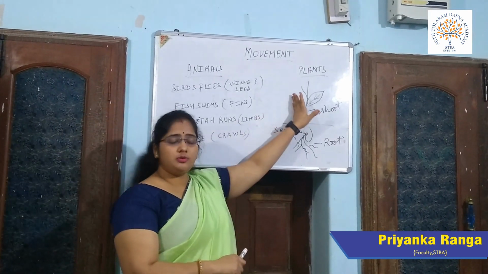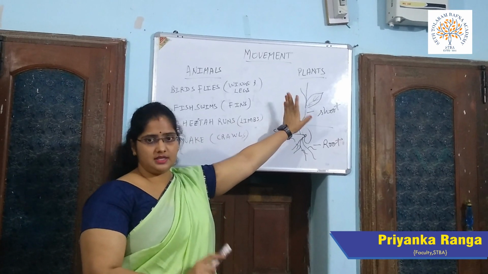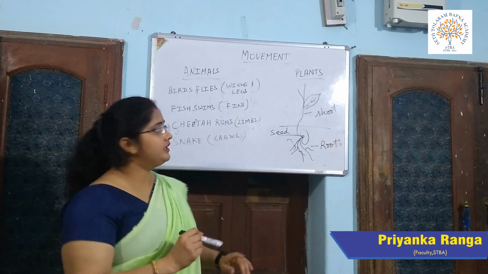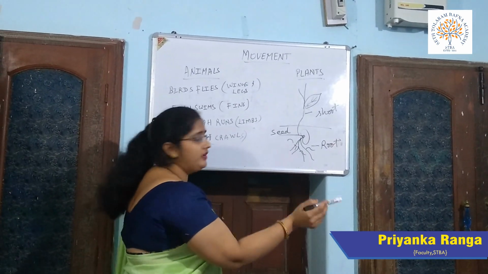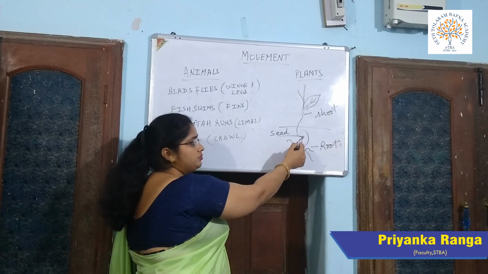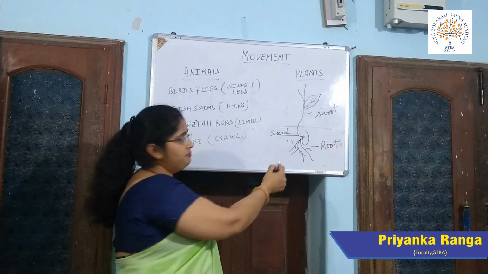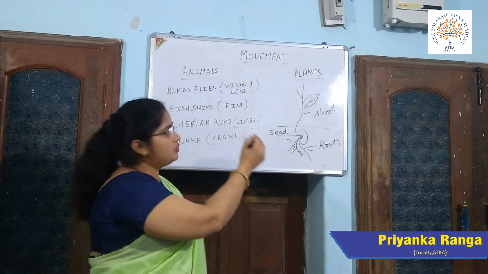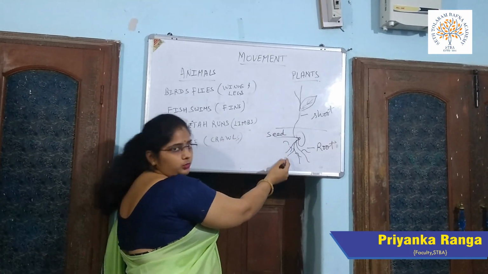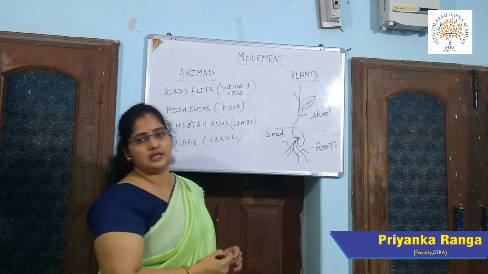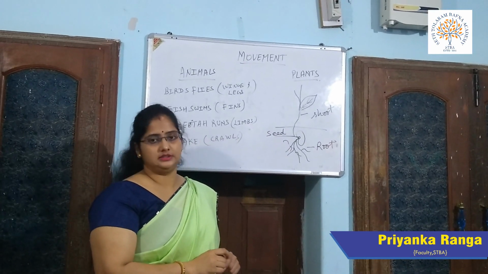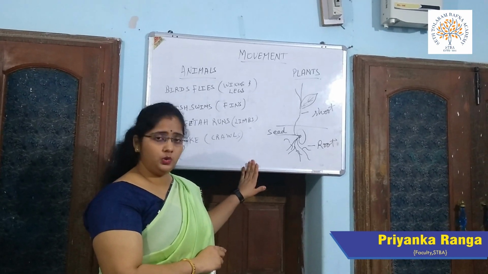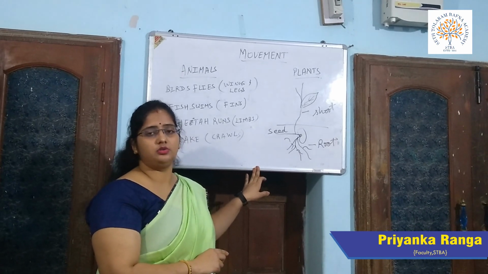So when we talk about plants, they don't move from their place. They are fixed to their place. But some parts of the plants show movement. Here we can see with the example that when the seed germinates, the roots move into the soil in search of the water and the shoot moves upwards in search of the sunlight and air. So you can say the plants can move, and the difference between plants and animals on the basis of movement is clearly seen. Now moving to the next point, we will talk about how the plants and animals respond to the stimuli.